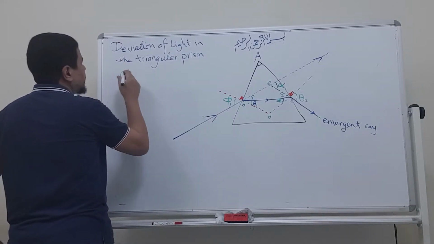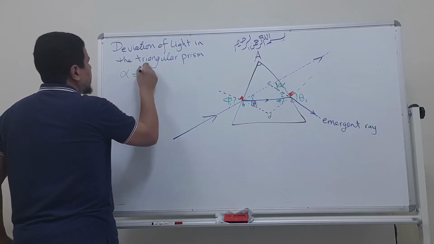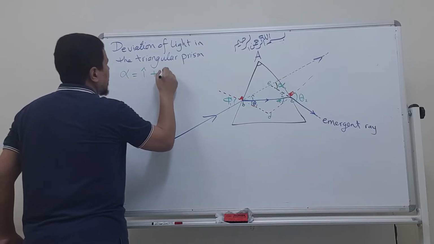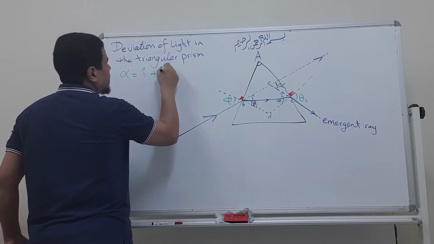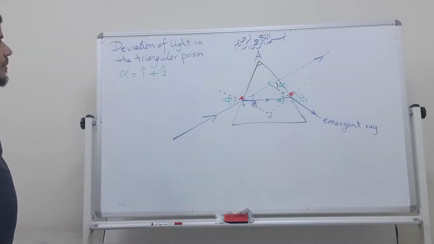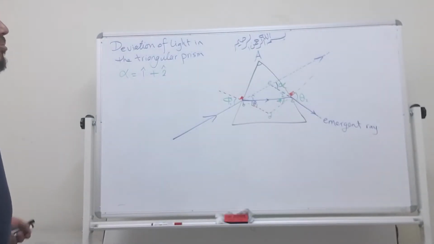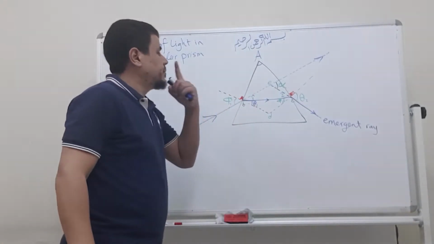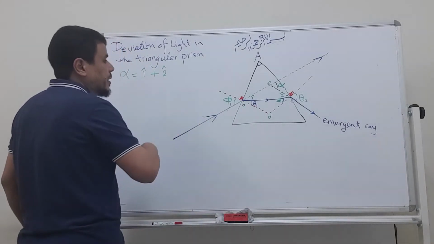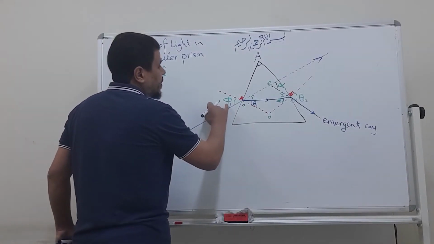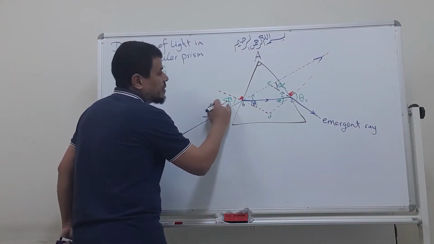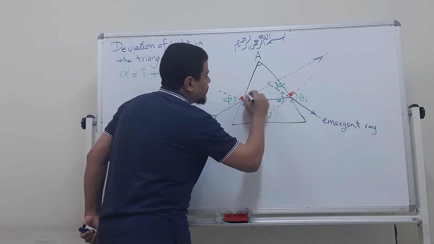Alpha equals the sum of angle 1 and angle 2. Tamam. And we don't know them. Tamam. Look here. Alpha, phi 1, look at phi 1, it is this one.